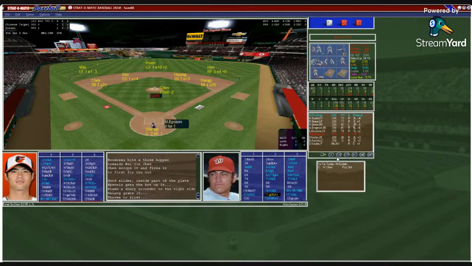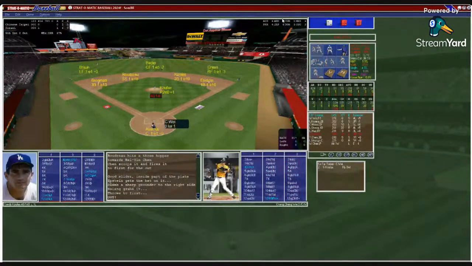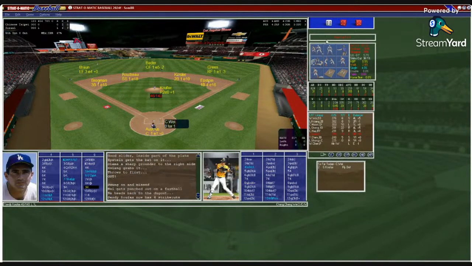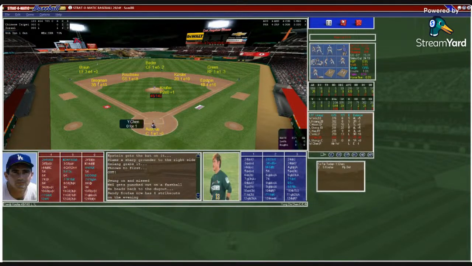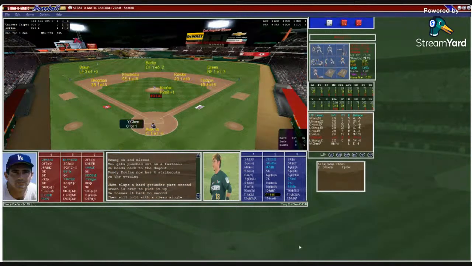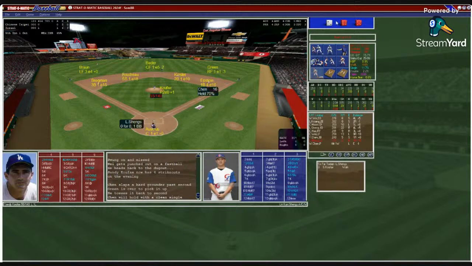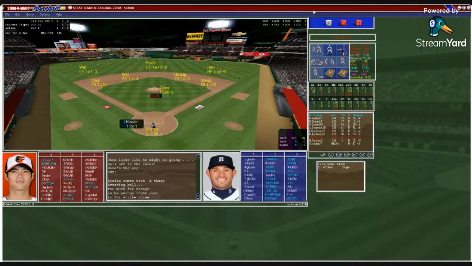And now here is Mike Epstein, and now we go to the 5th of a 1-0 ball game. Can Sandy Koufax hold a 1-0 lead here? Strikeout number 4 for Koufax. Now here's 10. Base hit. That's base hit number 3 for China. Let's see if they run on him. No, here he comes. And he gets thrown out this time. So this time, Ausmus with the throwing arm gets him out. Strikeout number 5 for Koufax, and it's still only 1-0.